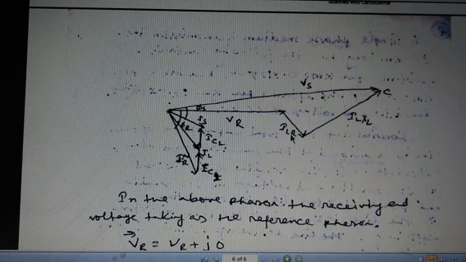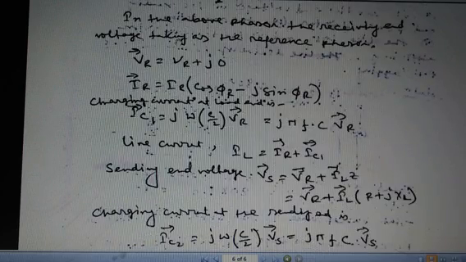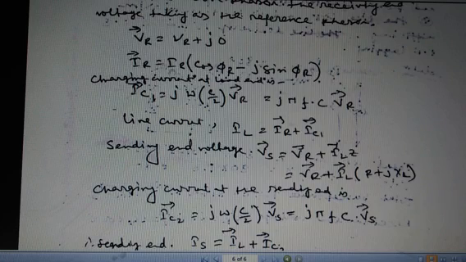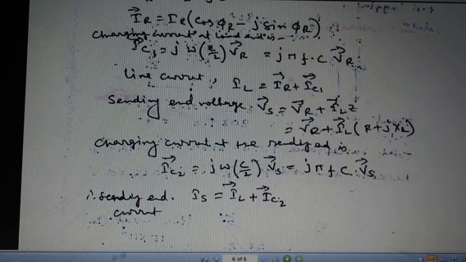This is IL, and this is in phase with the current, and IL XL is 90 degrees ahead of it, and the resultant of this is Vs. In this section there are IL, IC2, IR and IC1. In the above phasor, the receiving end voltage is taken as the reference phasor, so VR equals VR plus J0 and IR equals IR into cos phi r plus J sin phi r. Now the charging current at the load end, IC1, equals J omega C by 2 into VR, and that equals J pi F C VR.